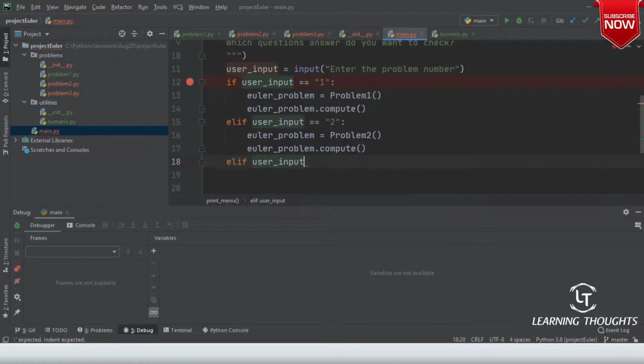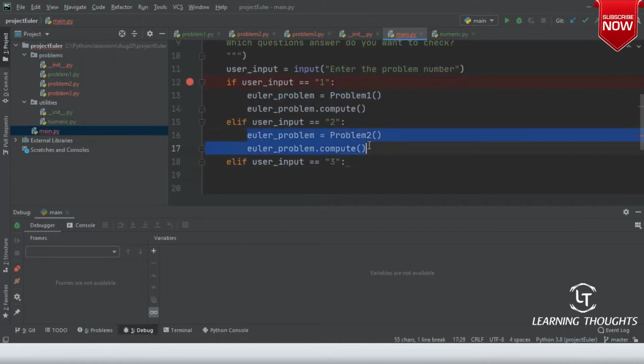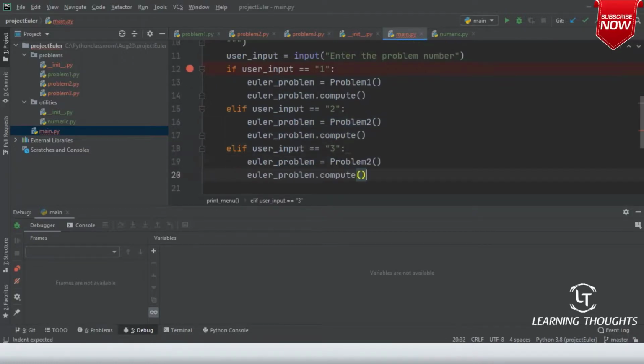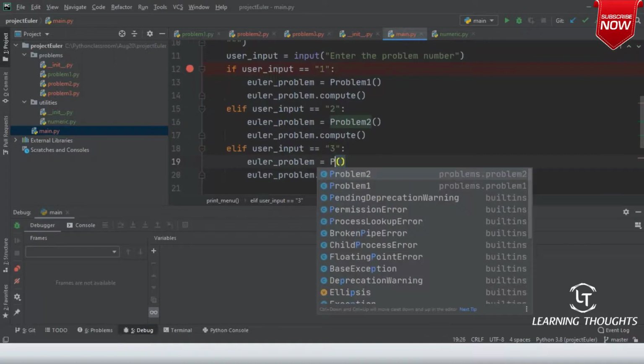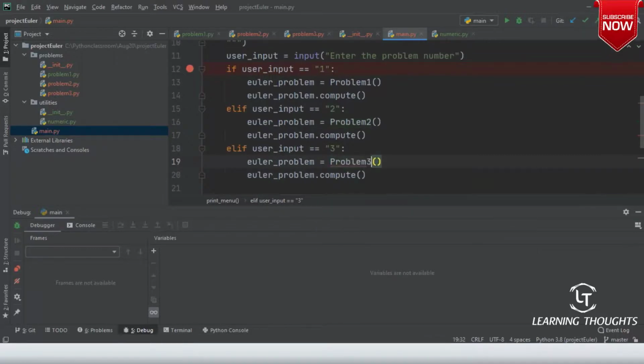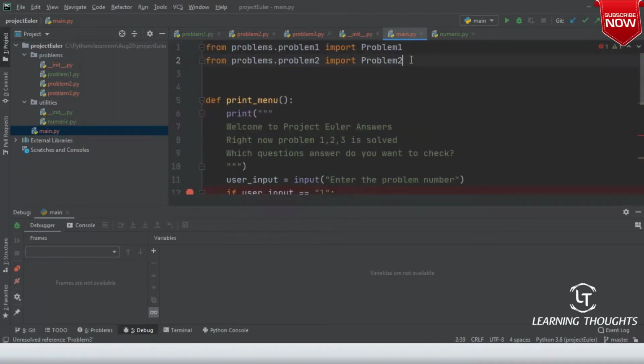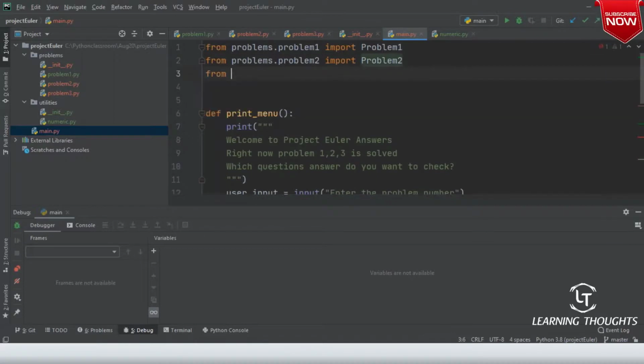So user input is equal to 3. Then copy paste the same implementation, but rather than problem 2, call problem 3. But to import problem 3, you need to write from problems dot problem 3 import problem 3.